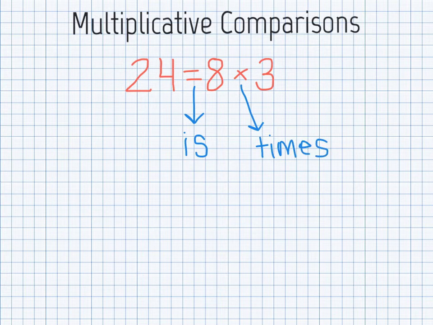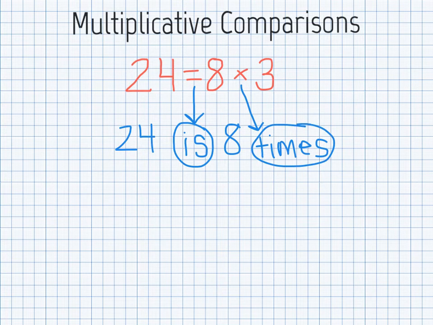So when you are trying to say the multiplicative comparison for this equation, you just have to fill in the numbers that are above now. 24, we know that equal sign means is. 8, we know this symbol is times. And then you would just say as many as the final number, which is 3. And there is our multiplicative comparison.